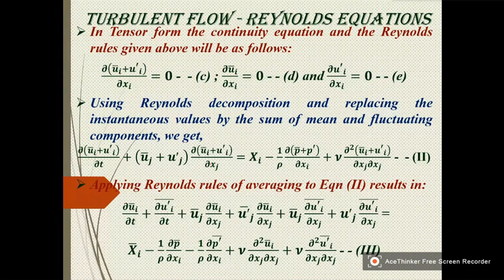So in tensor form, the continuity equation and Reynolds rules given above will be as follows. See, this is the continuity equation. And then these are the Reynolds rules.